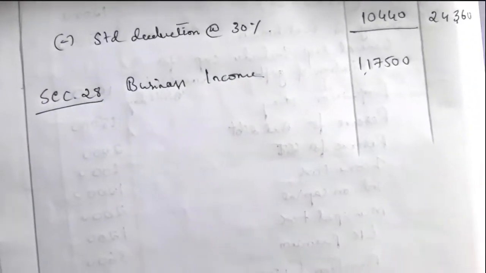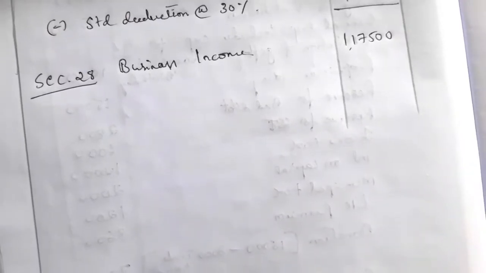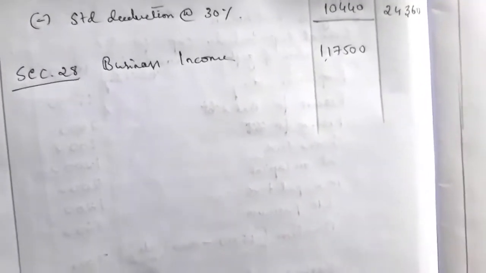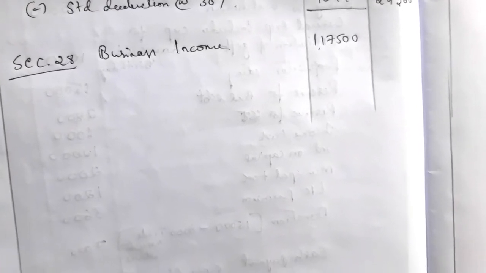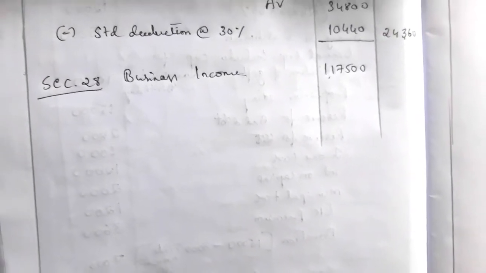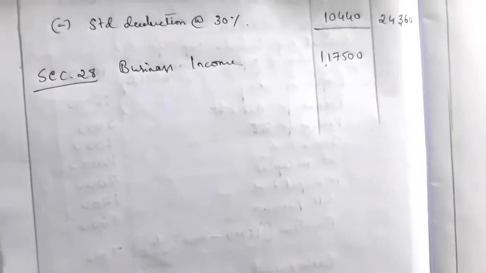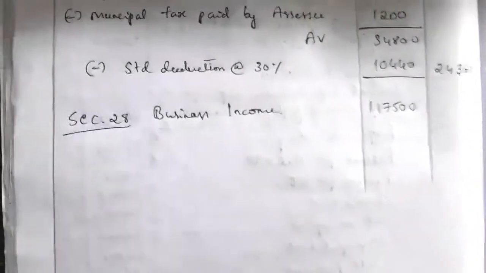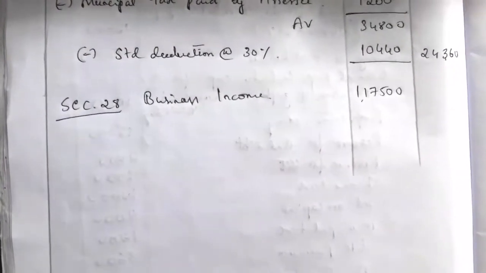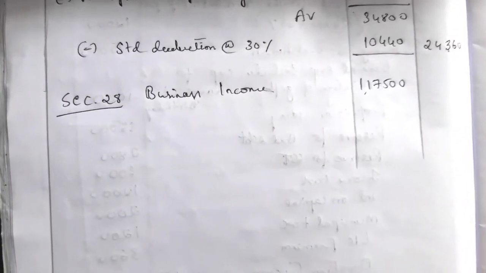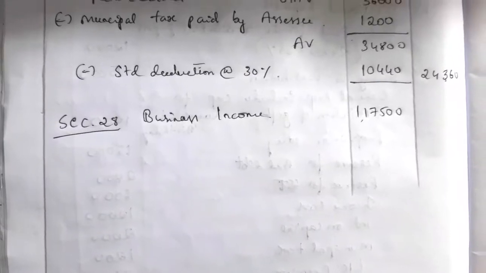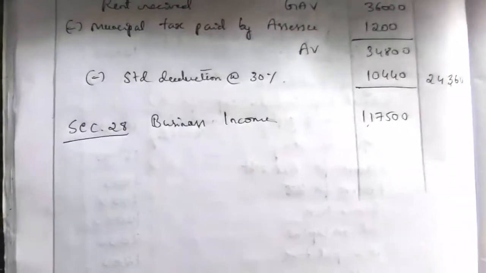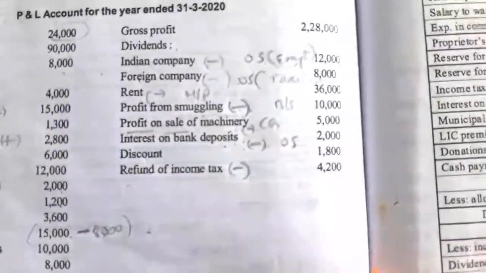So here as per income tax, any kind of income, whether it is illegal business income or legal business income, whatever it might be, if the income is received by SSC, then it is taxable under the head section 28 of business income. On that legal or illegal income, SSC has to pay taxes. So whatever income is earned by SSC is taxable under section 28, if it is legal business income or illegal business income.